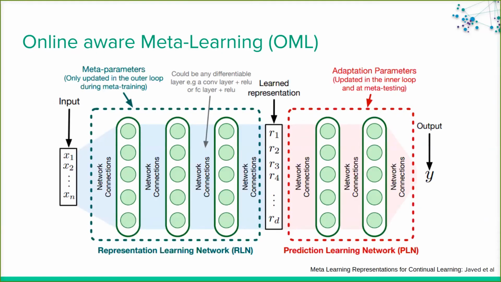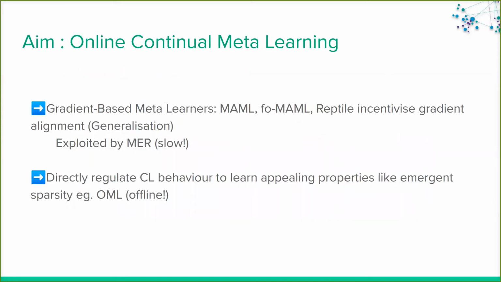The OML objective was proposed as an offline meta-learning algorithm for pre-training a static representation that is later used for continual learning at test time. It uses catastrophic forgetting as the training signal to optimize the representation, which eventually becomes highly sparse, and this helps to mitigate catastrophic interference. Our aim is to develop a fast and scalable algorithm for online continual learning which endows the model with similarly appealing emergent properties such as gradient alignment and sparsity.